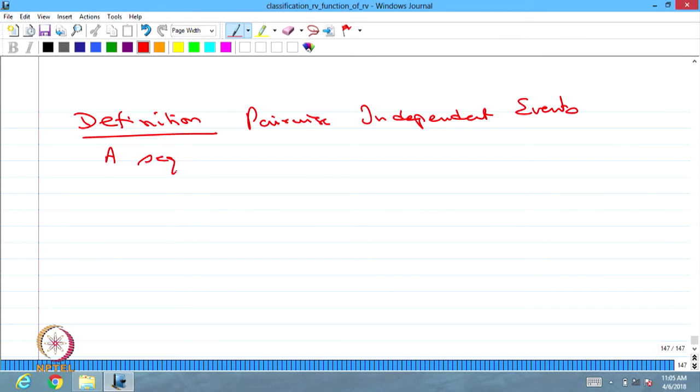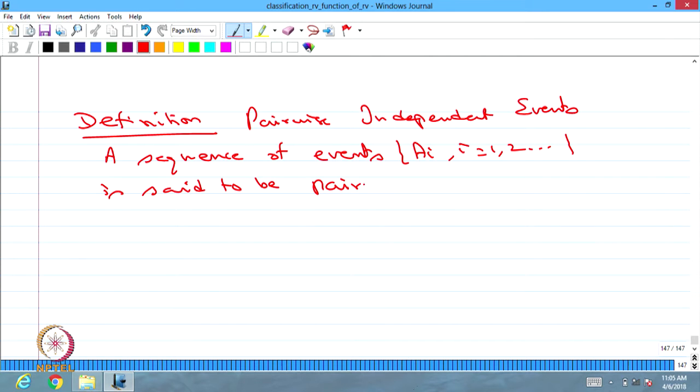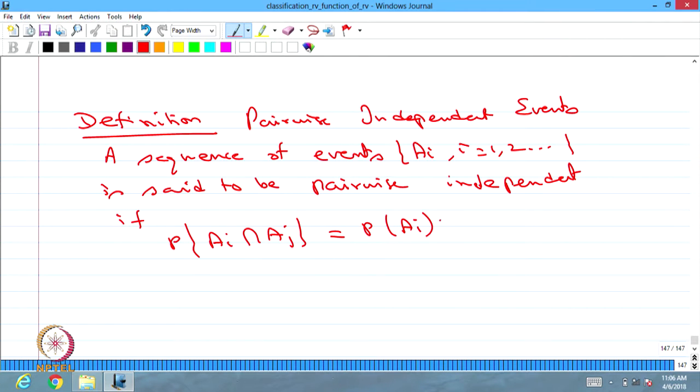A sequence of events A_i, where i is equal to 1, 2, and so on, is said to be pairwise independent if you take any two events that satisfy the independent property, that is P(A_i intersection A_j) is same as P(A_i) times P(A_j) for all i not equal to j.